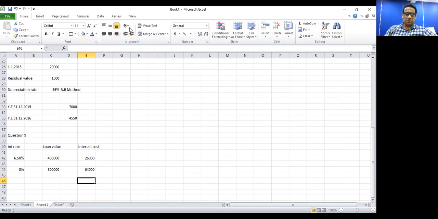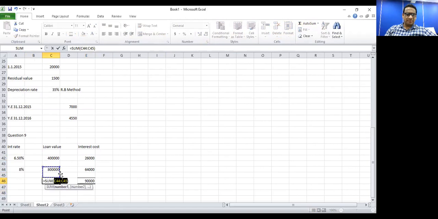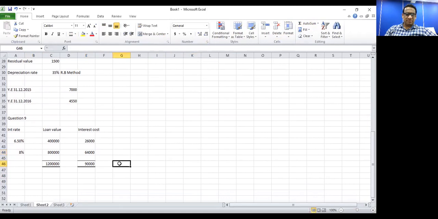So interest cost on both borrowings is actually 90,000: 64,000 plus 26,000. We know the total loan value is 1.2 million. So when we are capitalizing the cost of the new asset, the borrowing rate that we need to apply is the average borrowing rate of the two existing loans. That is, we need to divide the total interest cost on both loans by the loan values.